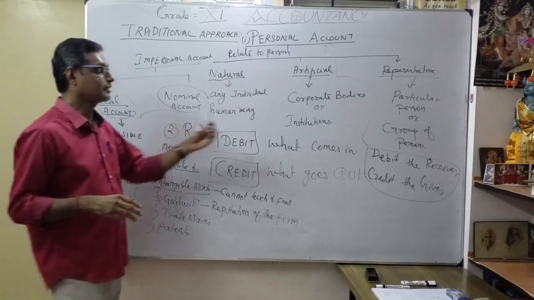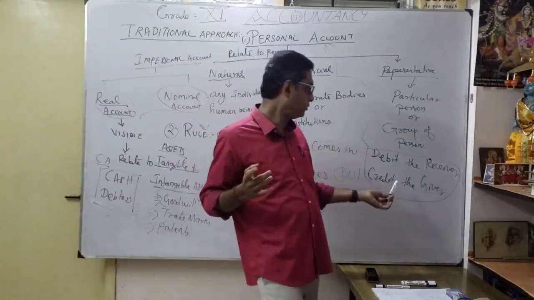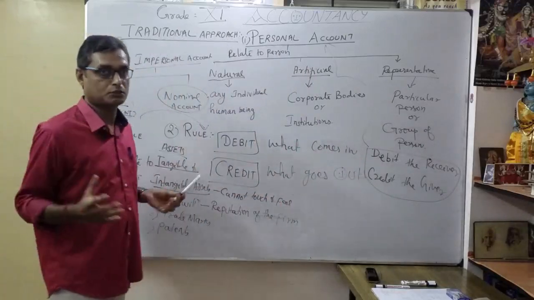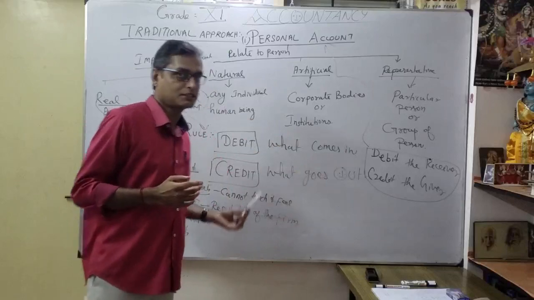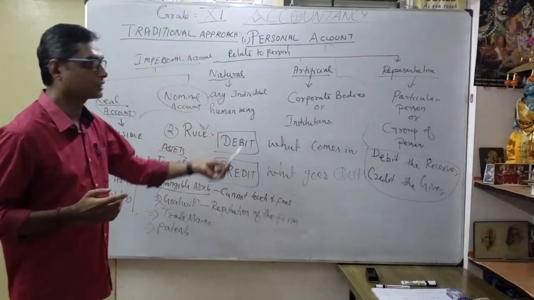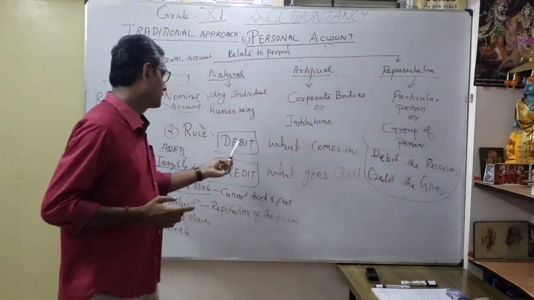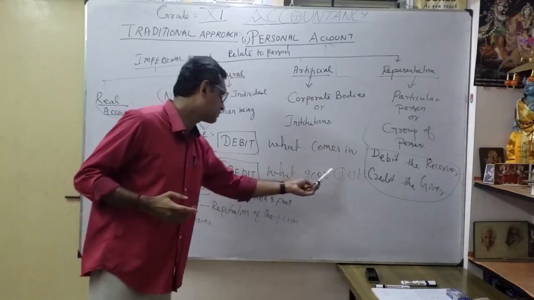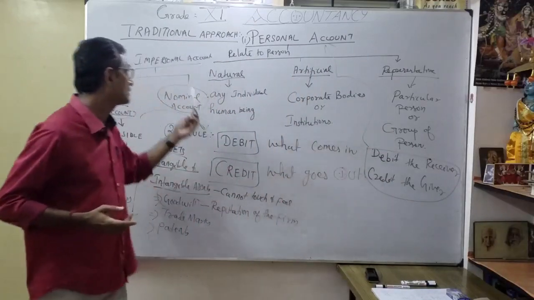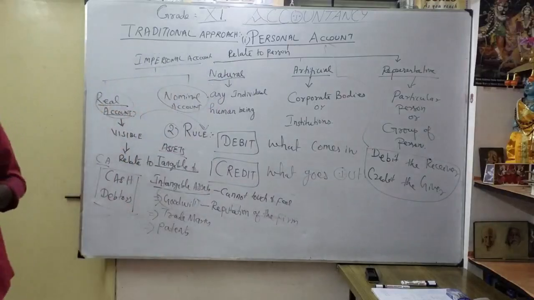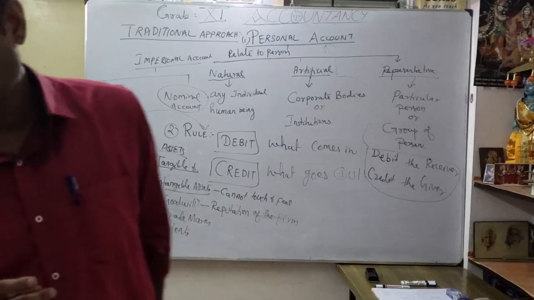Okay. So first the two things. What is the personal account rule? What is the real account rule? Accordingly, we are going to work out now. You understood? Just see what the rule is, very important. Debit the receiver, credit the giver for personal account. Debit what comes in, credit what goes out is what? Coming under real account. Correct? So that rule is very, very important.